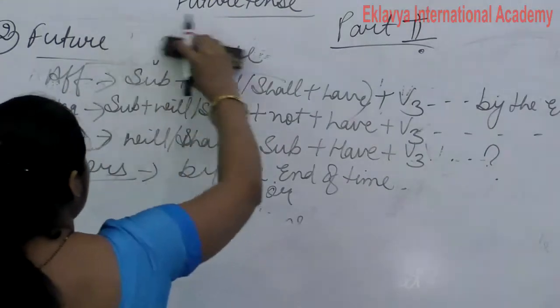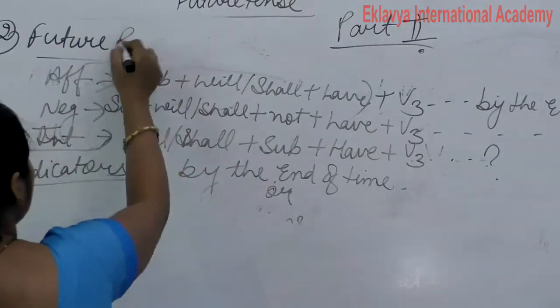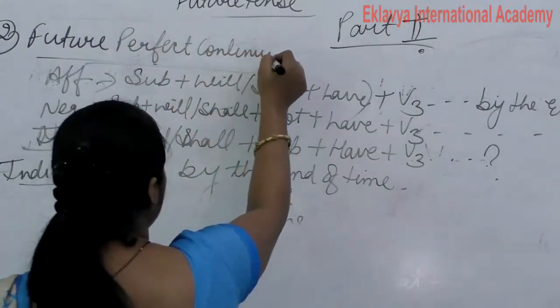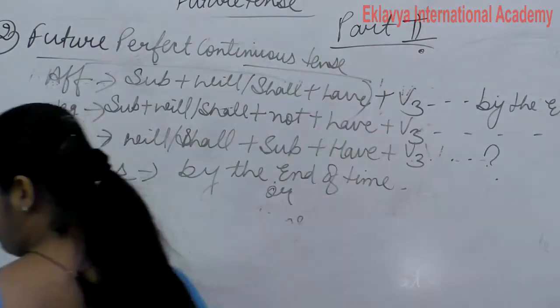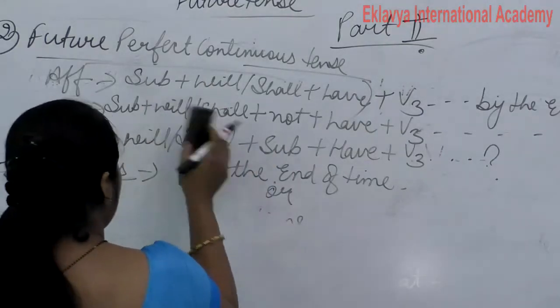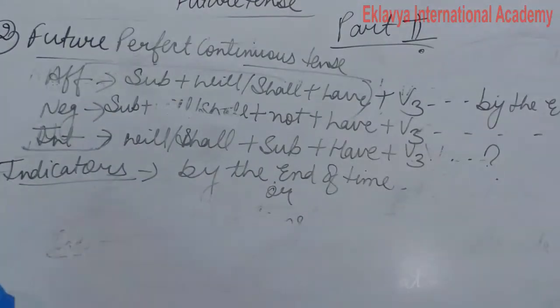Now we discuss the future perfect continuous tense. Clear? Now affirmative, negative and interrogative will be the same. Only what is the change in this?